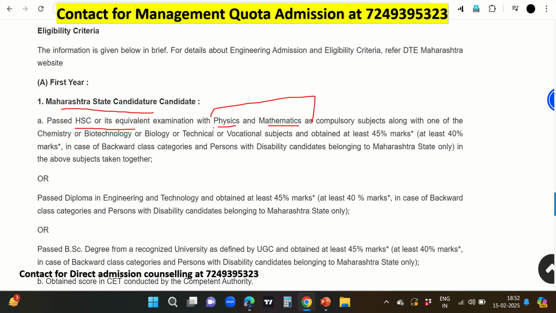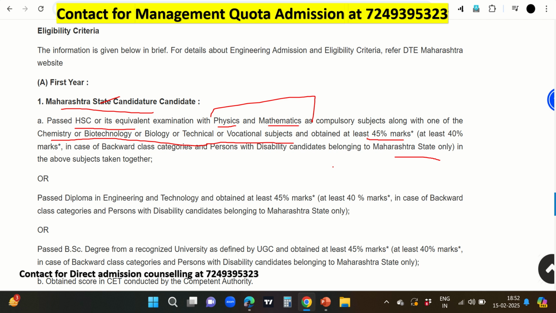So physics plus math plus chemistry, then you are eligible for admission with at least 45 percent for your category, and at least 40% in case of backward class or PWD belonging to Maharashtra state only.